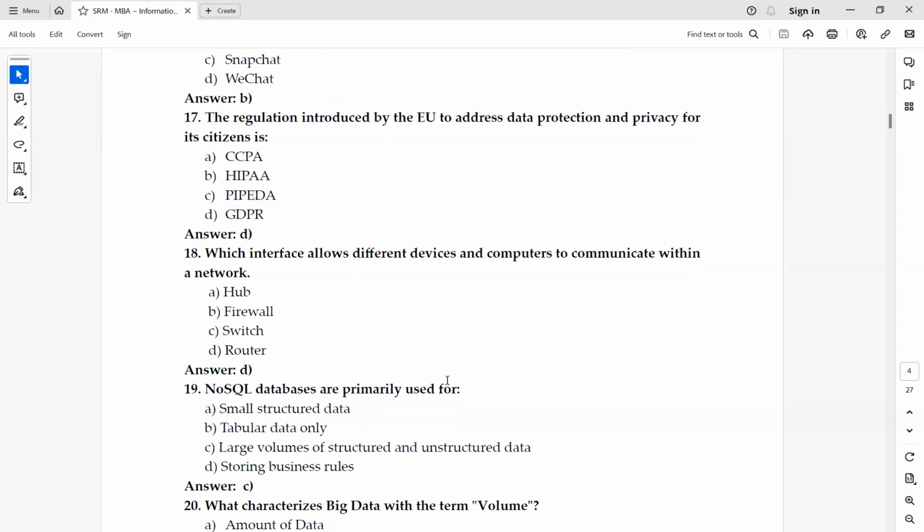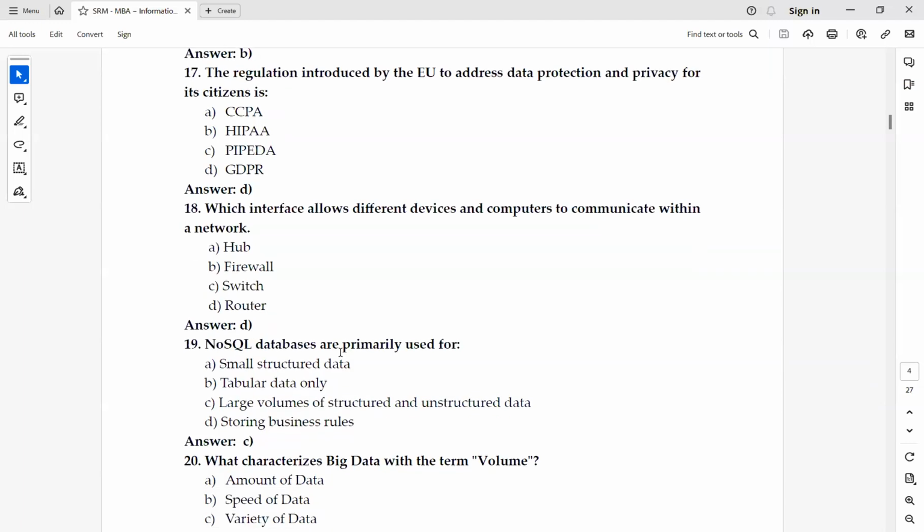Sir, may I know the GDPR full form? We have studied it minimum 4 to 5 times during our course. Anyone ready to answer this? I think you have not attended the class, ma'am. General data protection regulation. After the Cambridge Analytica scandal, the European Union started this GDPR especially to protect the privacy of citizens. Yes, general data protection regulation, sir. Yes, very good. Thank you, sir. Yes, next. Please move forward.